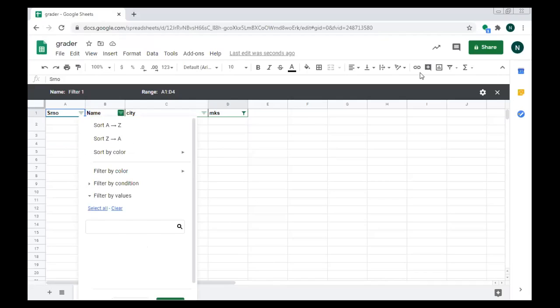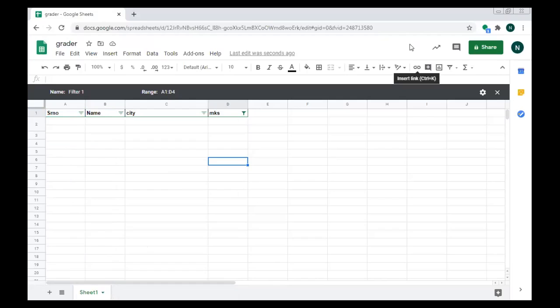Now, apart from this, suppose I have already created this sheet and I want to share it with my colleagues, how will you share it? Can you see the link in the address bar? I have selected it. You need to share this link with your colleagues so that they can update this sheet and enter their data simultaneously. Just copy this link and paste it in the mail, or you can WhatsApp this link.